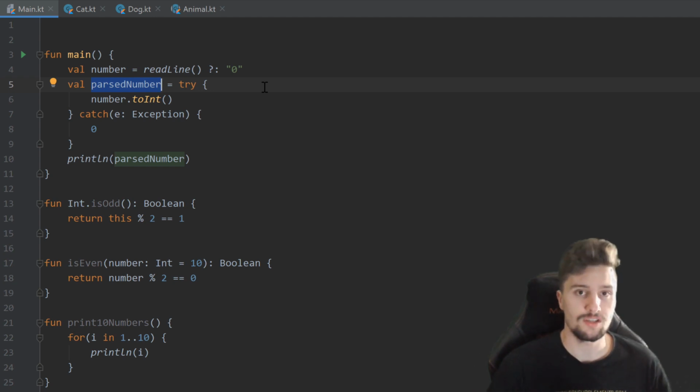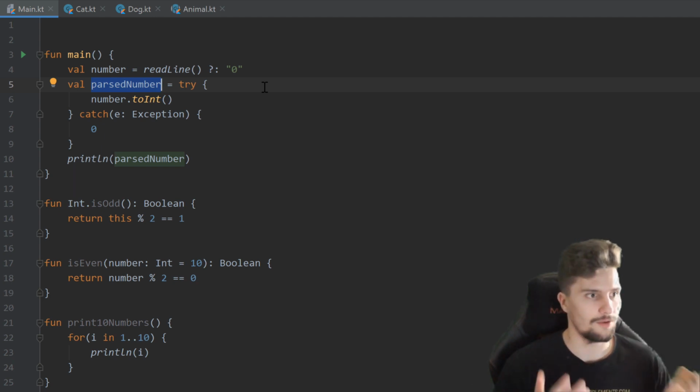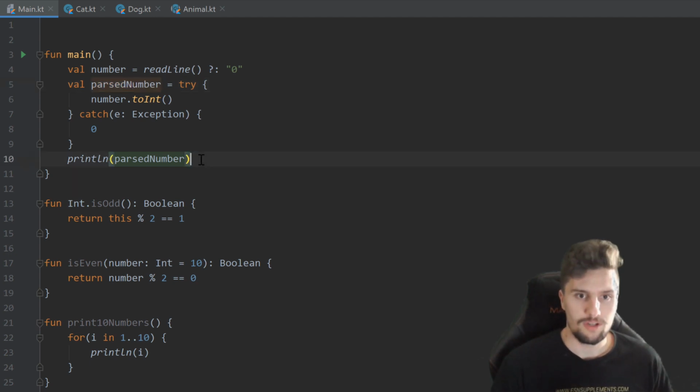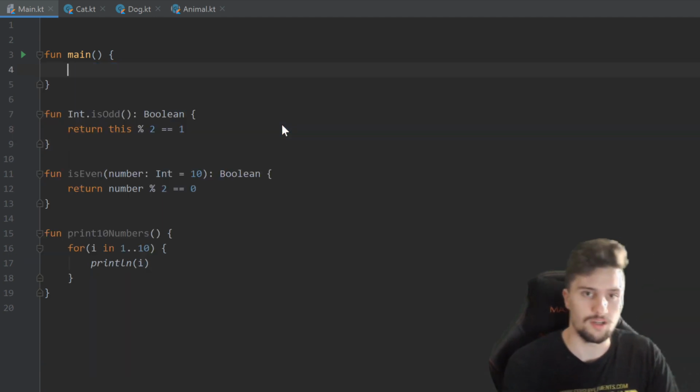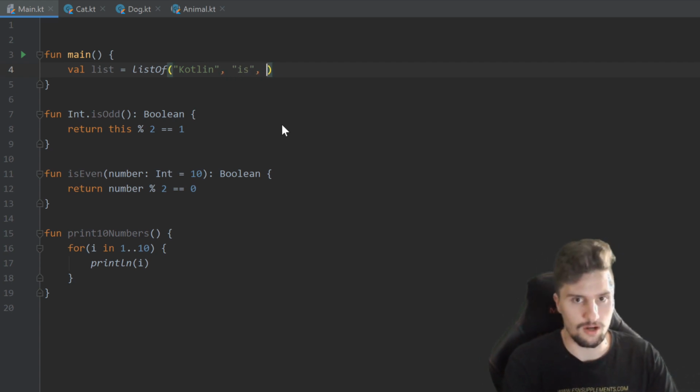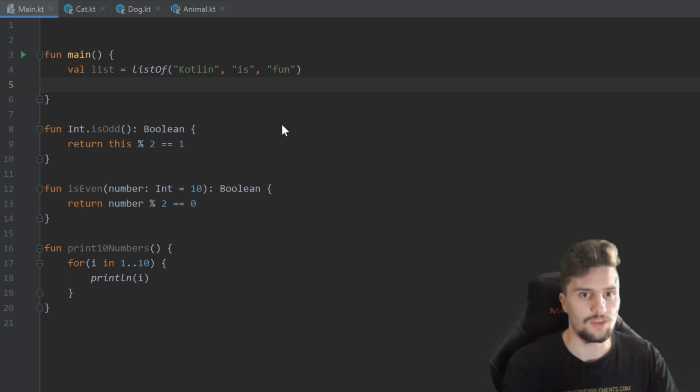What are Lambda functions? Those are functions that we pass as a parameter to another function. And now intuitively you might think, why would I ever need that? And that is pretty useful actually. So if we remove that, there are some predefined Lambda functions in Kotlin that we can use. For example, if we create a list, val list is equal to list of, let's put in some strings here, Kotlin, comma is, comma fun. Then what we could do is we could now count elements in this list according to a rule that we define on our own using a Lambda function.